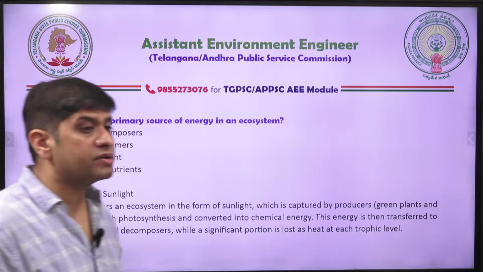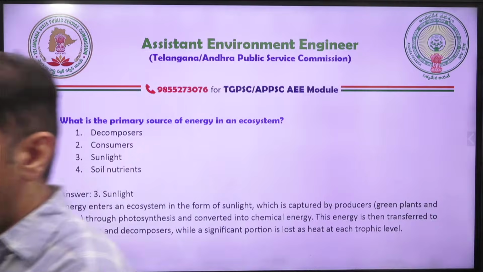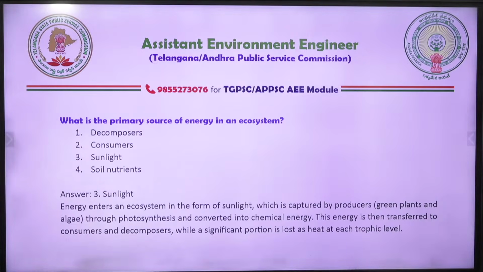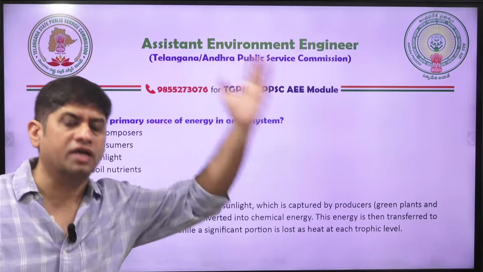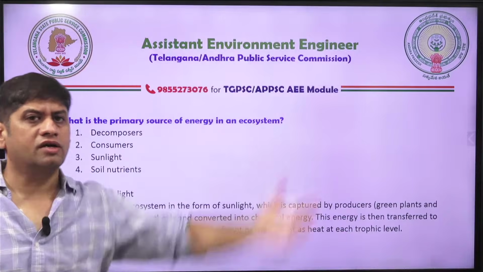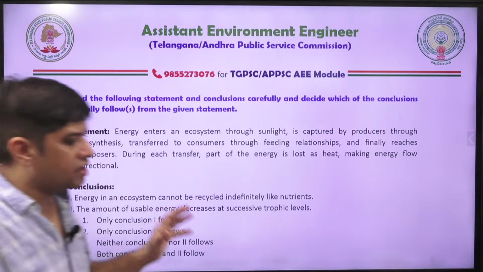So only 10% goes to the next level, 90% gets wasted in the form of heat at every trophic level. So solar energy is the major source of energy in the ecosystem. Energy comes from solar energy, then goes to producer, then to consumer, then to secondary consumer, tertiary consumer, decomposer, something like that.